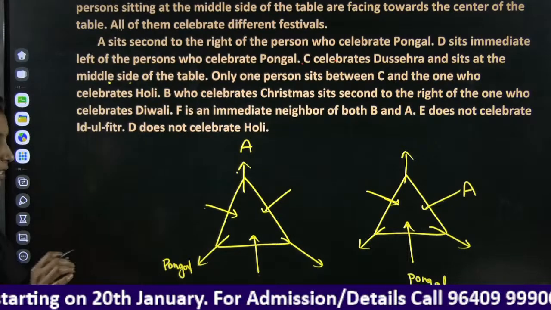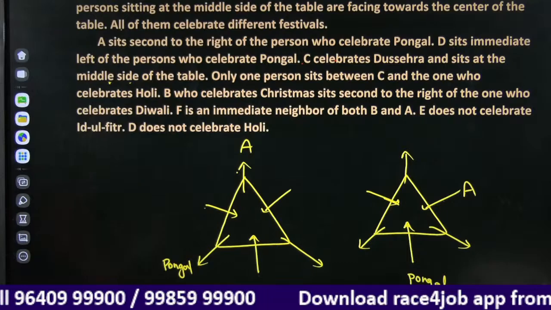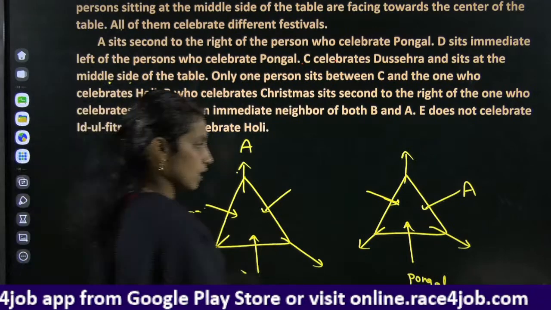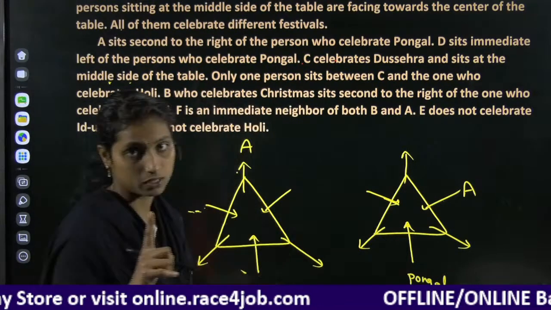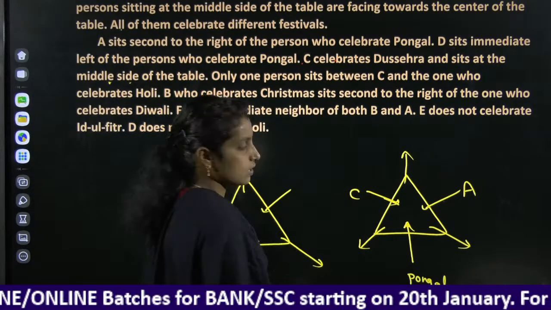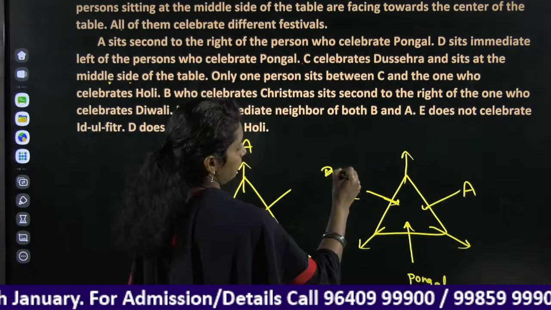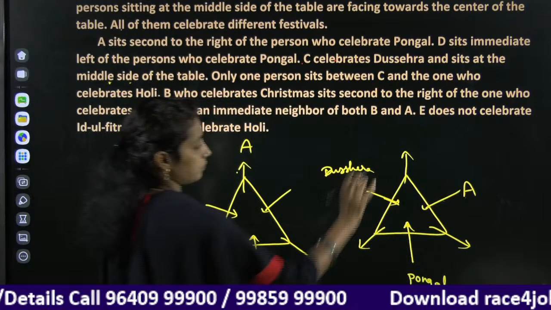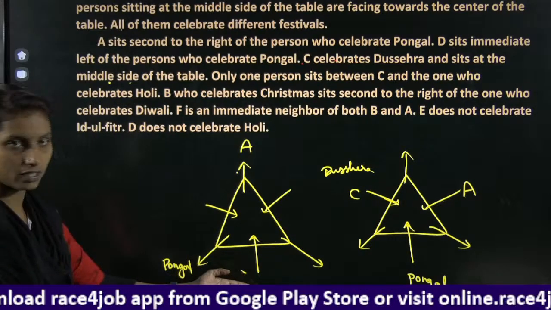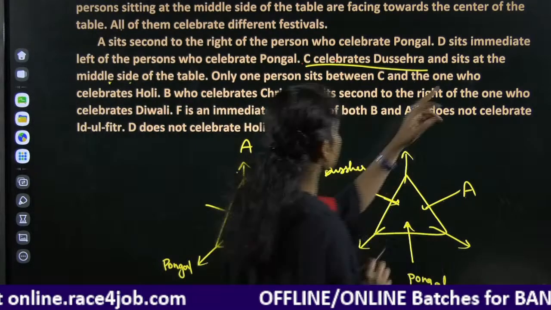Next, C celebrates Dasara and sits in the middle of the side of the table. We have 3 possibilities. In this position we have only one possibility, because C is in the middle of the side. On one side Pongal is there, on the other side A is there. C is here, and here it is Dasara. And in this case we have 3 possibilities, either C here or here. We will take the 2 possibilities later.